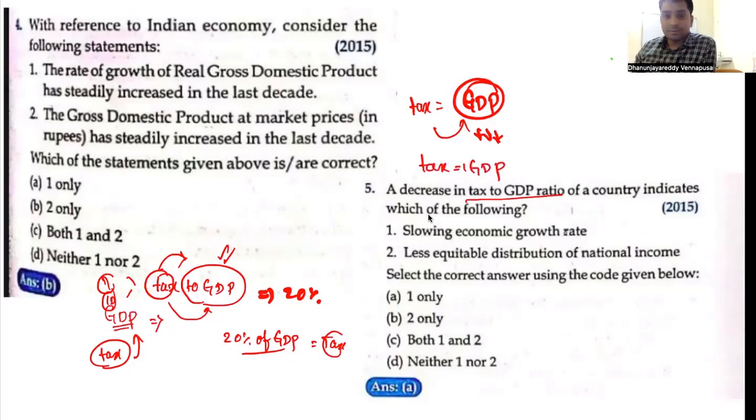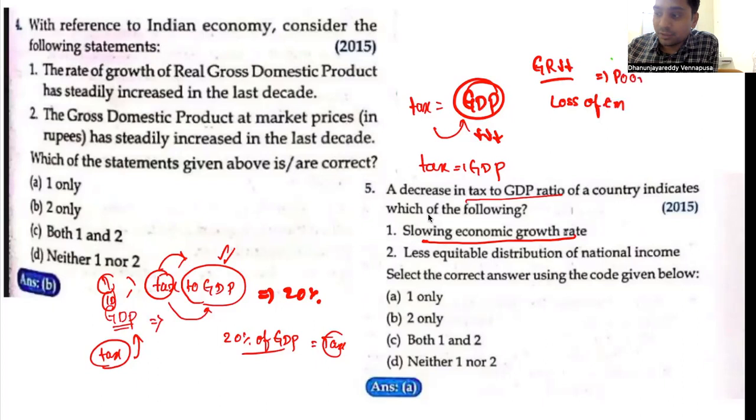What does it indicate? A slowing economic growth rate. Obviously, when there is a slow economic growth rate, always remember, because in the UPSC syllabus there is one topic: whenever growth rate is slowing, you have to observe that there is loss of employment. Why loss of employment? Because there is poor demand. With poor demand, industries will shut down, or they will lay off employees. As a result, there will be loss of employment.